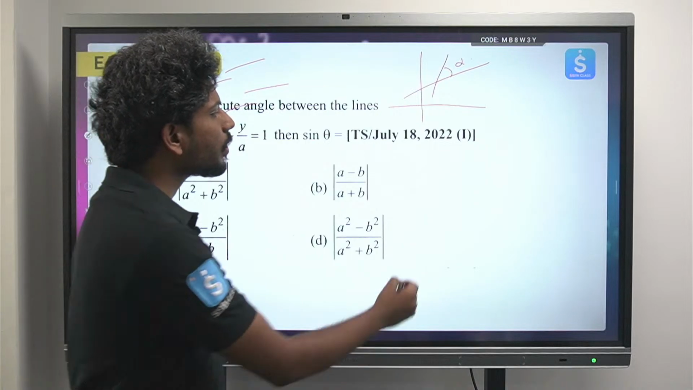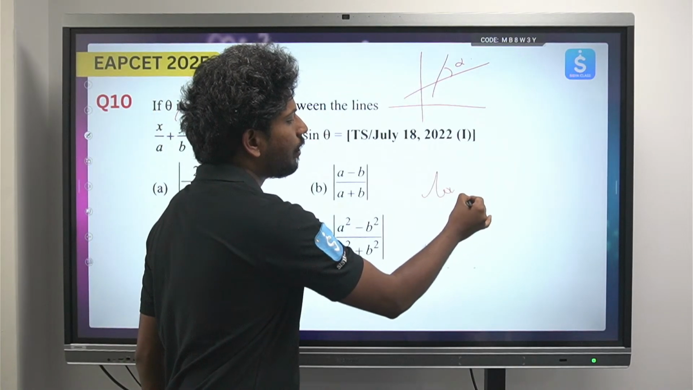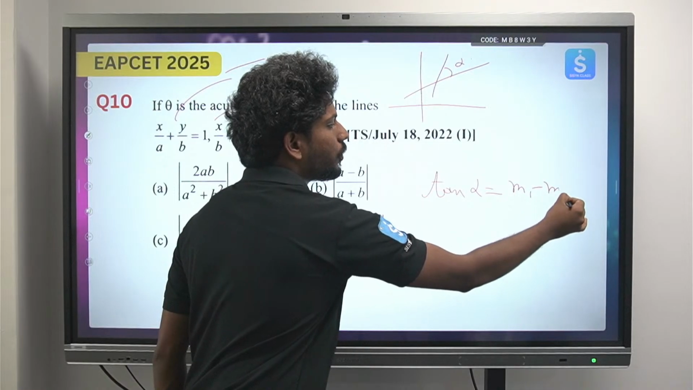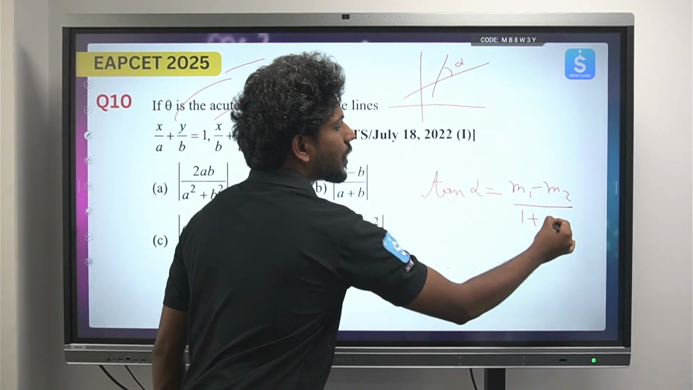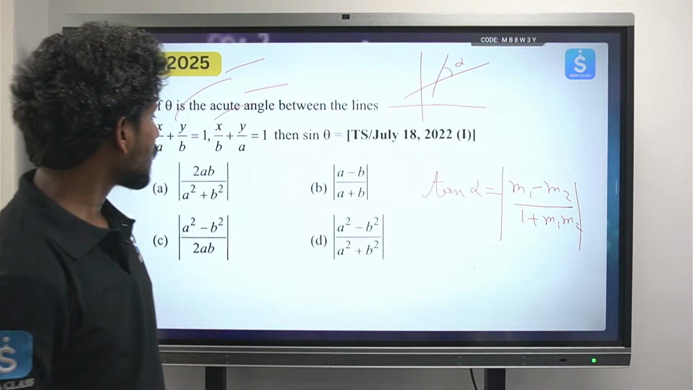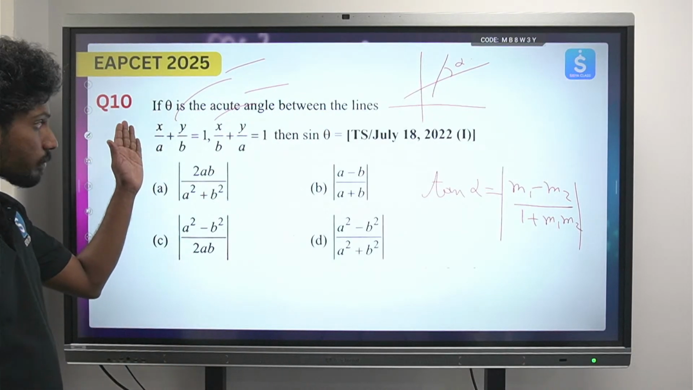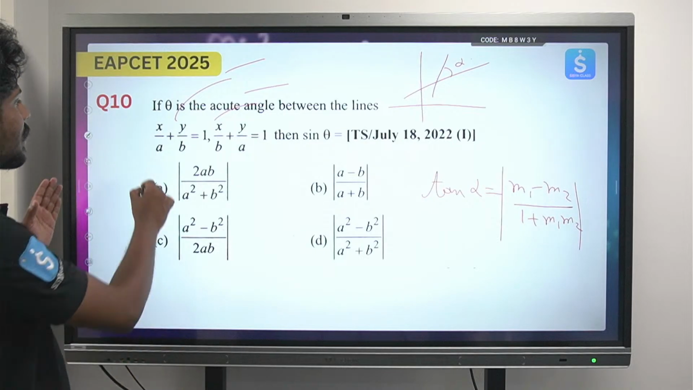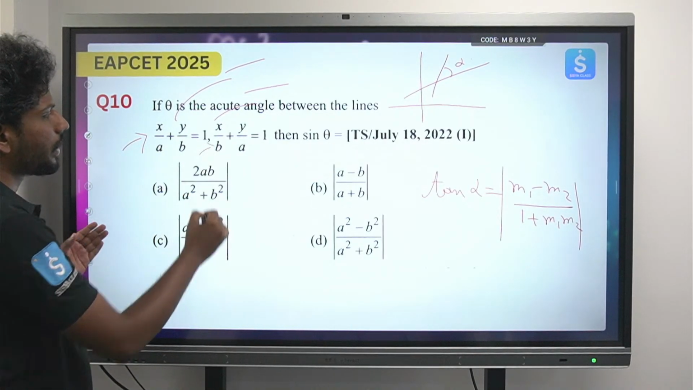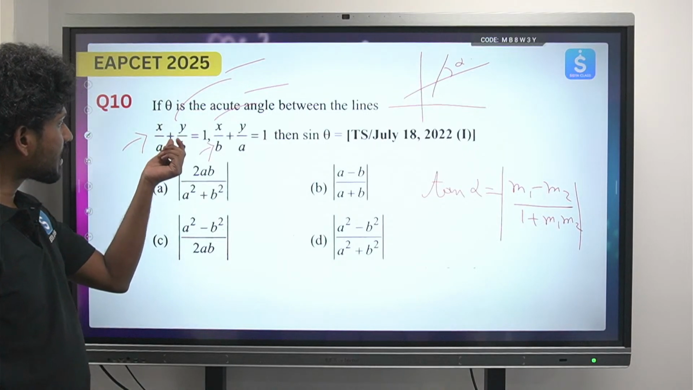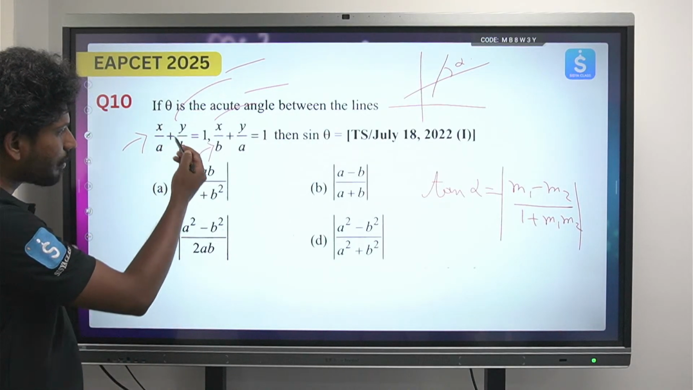So the formula we learned earlier is tan alpha equals (m1 minus m2) by (1 plus m1 m2), isn't it? But do you know the slope of this line? What is the slope of this line? That is an important question. So you can just write this as y equals mx plus c.